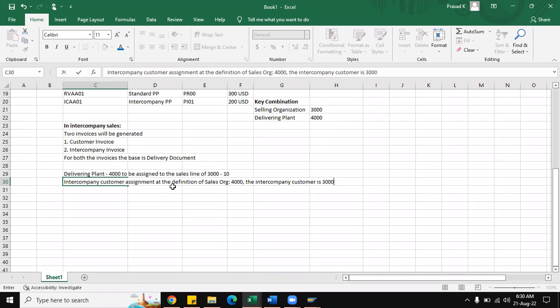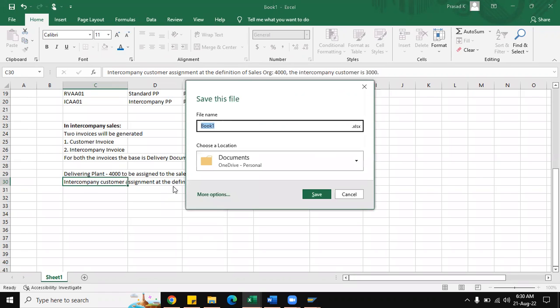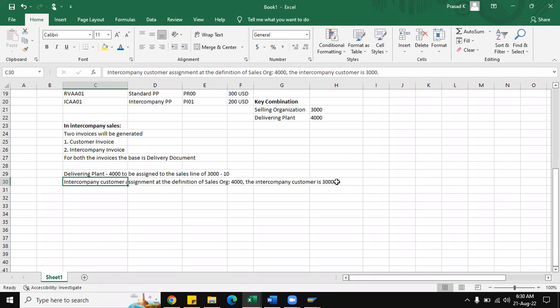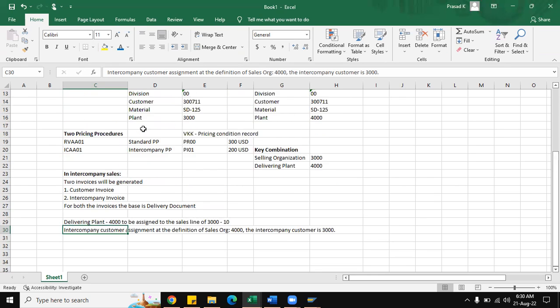Yes. So in this scenario, we won't do that for 3000, but we will create one customer master and then assign it to that particular sales organization in the definition part, so that the system will understand, yes, he is the intercompany customer, and whenever they want to do the billing document, the system will allow you to proceed further.